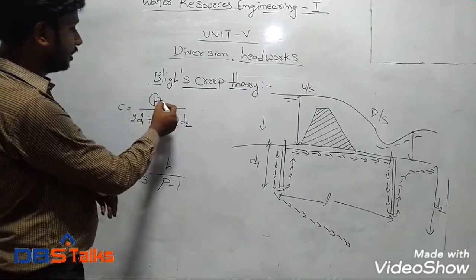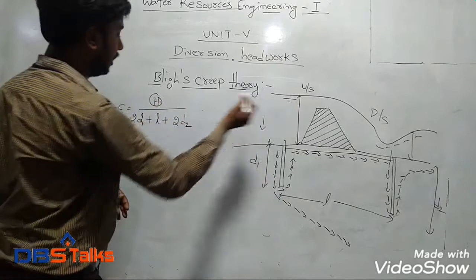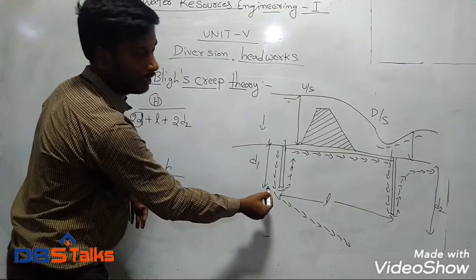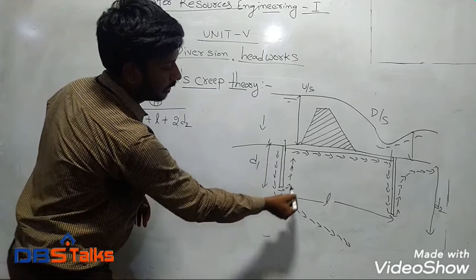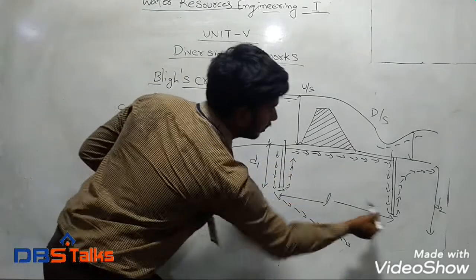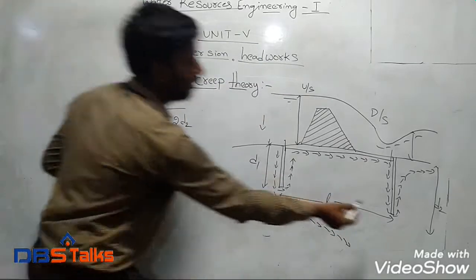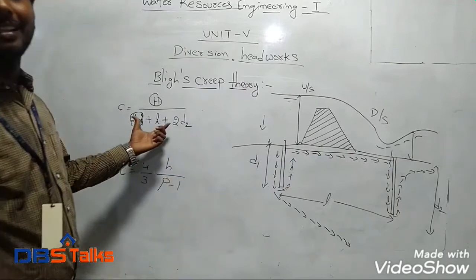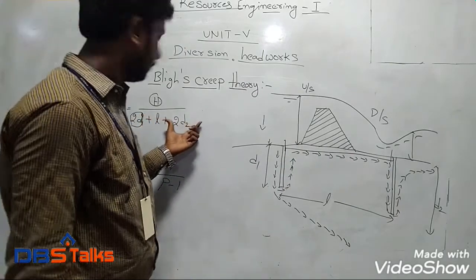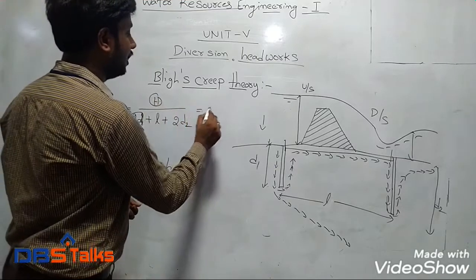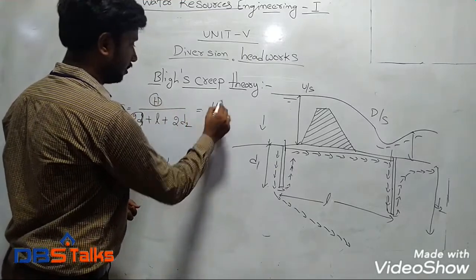The coefficient C is equal to the head at upstream side, and 2d1, so d1 is the depth of the sheet pile, and d1, and this also another d1, 2d1, and this length L, at the same time d2 plus d2, 2d2. This is the travelling length of the water particle. Generally the C will equal 4 by 3.